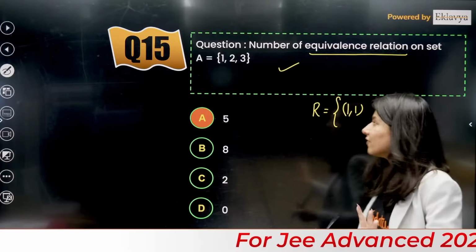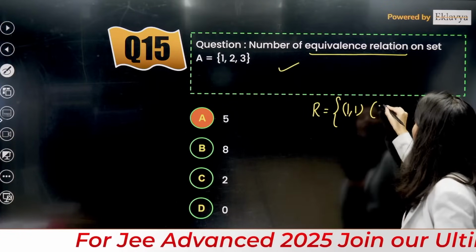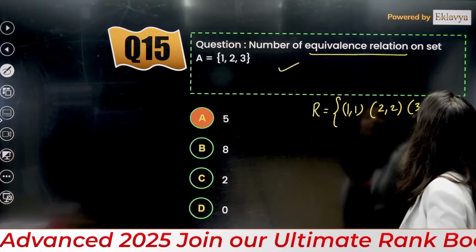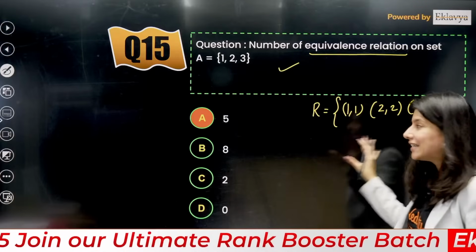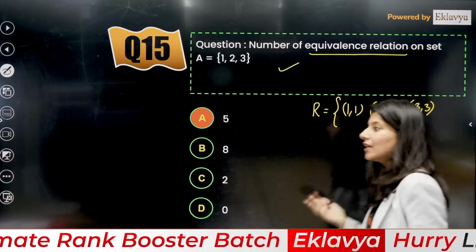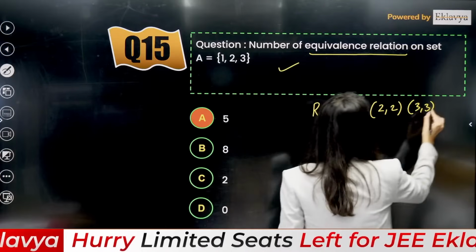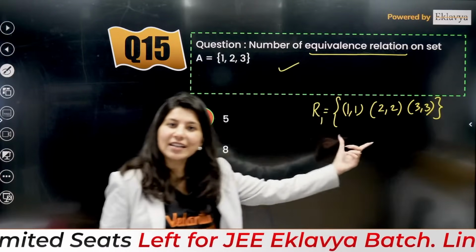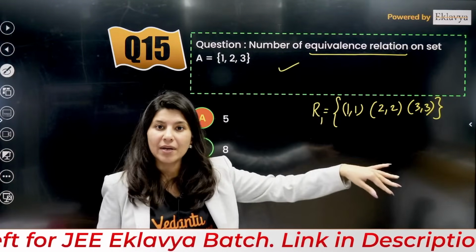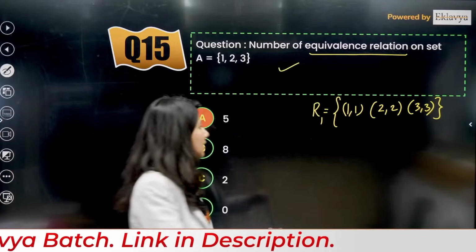If you want to make this relation reflexive, the first step is to make it reflexive. So you should have all the elements 1, 1, 2, 2, 3, 3. So now this is reflexive, at least this relation is reflexive. Now think about how to make it symmetric also. So this is actually R1. Just keep it like this. This is reflexive, yes. This is symmetric, yes. This is transitive, yes. So this is 1.